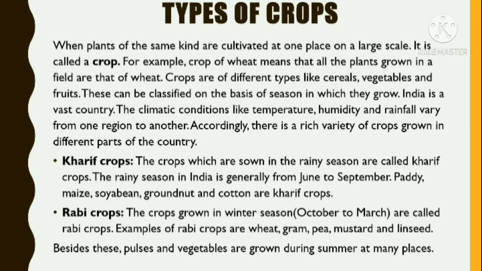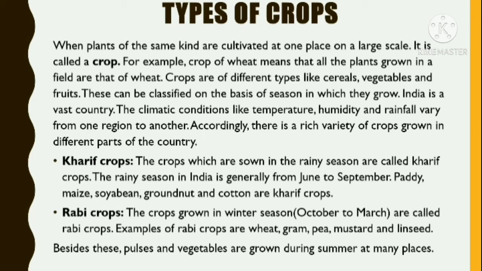India is a vast country. The climatic conditions like temperature, humidity, and rainfall vary from one region to another. Accordingly, there is a rich variety of crops grown in different parts of the country. There are two types of crops, that are kharif crops and rabi crops.